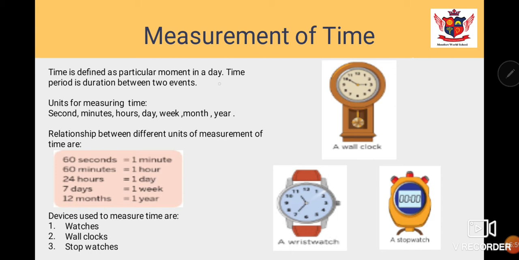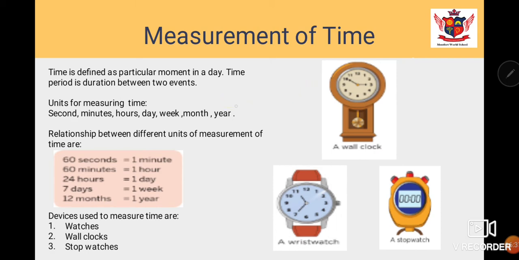For example, if I ask you what is the time right now, you will check it, and for example it is 9 a.m. That means I am talking about a particular moment in a day, right? And if I ask you what is the lecture time, or what is the duration of the science lecture, for example, my lecture starts at 9 a.m. and gets over at 9:40 a.m. So 9 a.m. is the starting point, and 9:40 is the ending point for my lecture, right?